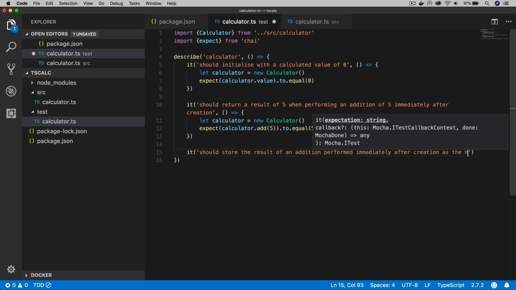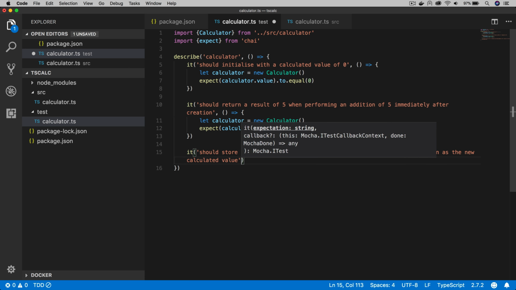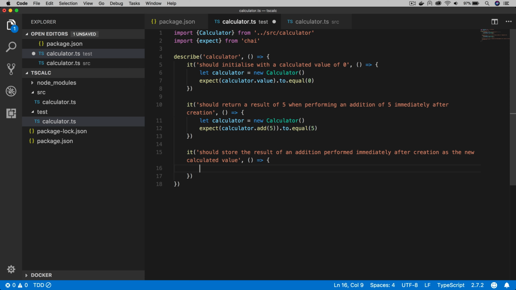So this time I want to make sure that the result of our addition is stored as the calculated value, calculator.value that we saw before in our first tests. So again, we'll instantiate it, we'll call add. We don't need to test the return value because we've tested that in a different test case.